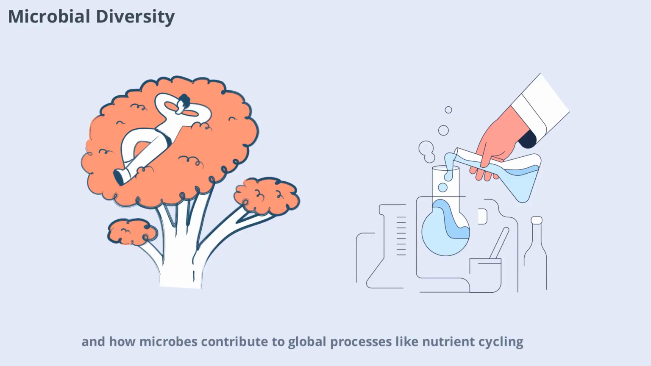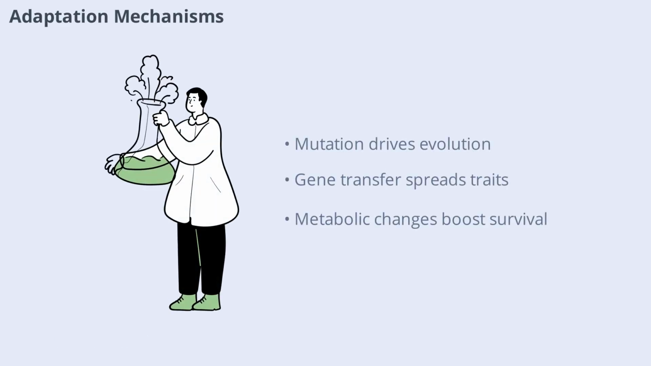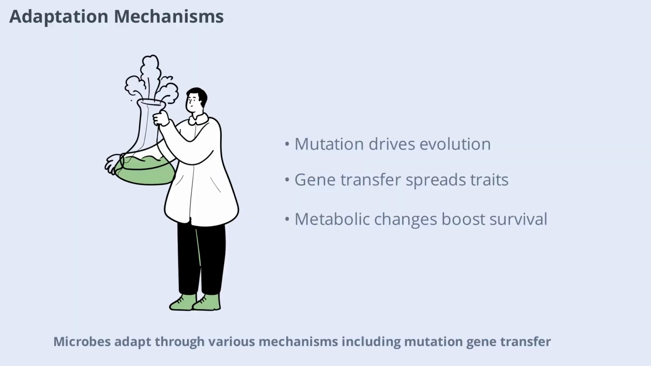Microbes adapt through various mechanisms, including mutation, gene transfer, and metabolic changes. These adaptations help them resist antibiotics, tolerate harsh environments, and exploit new resources. For example, bacteria can exchange genetic material with each other, spreading traits that enhance survival. Such flexibility is key to their resilience and ability to colonize diverse habitats.